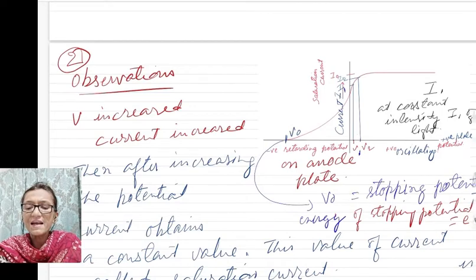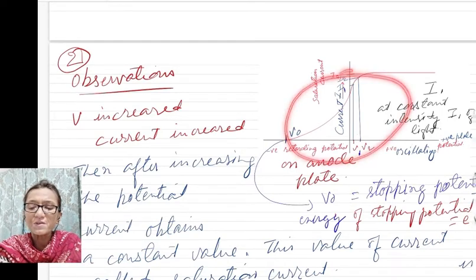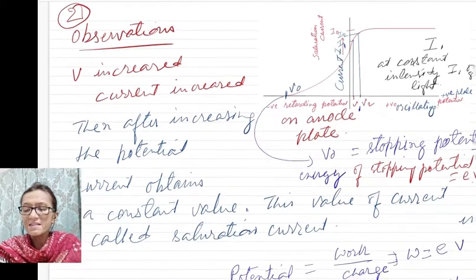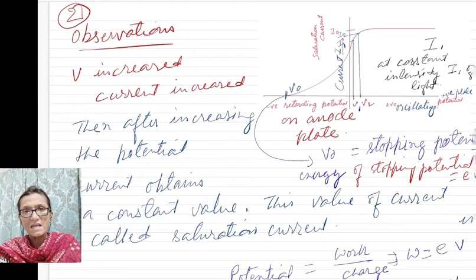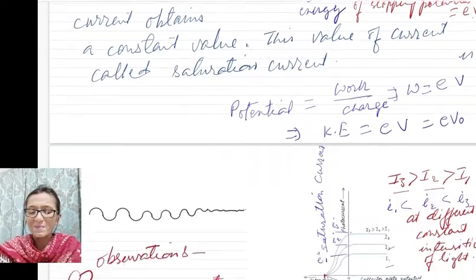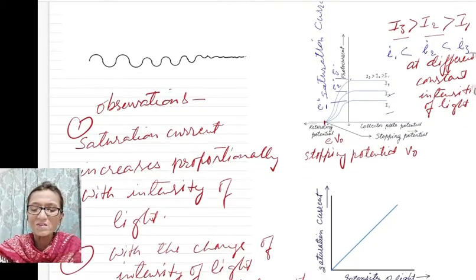So you see that the energy of the moving charge in this current is associated with potential, eV naught or eV. And the energy in the wave description of light is associated with amplitude, with its intensity. Okay, so now next observation.